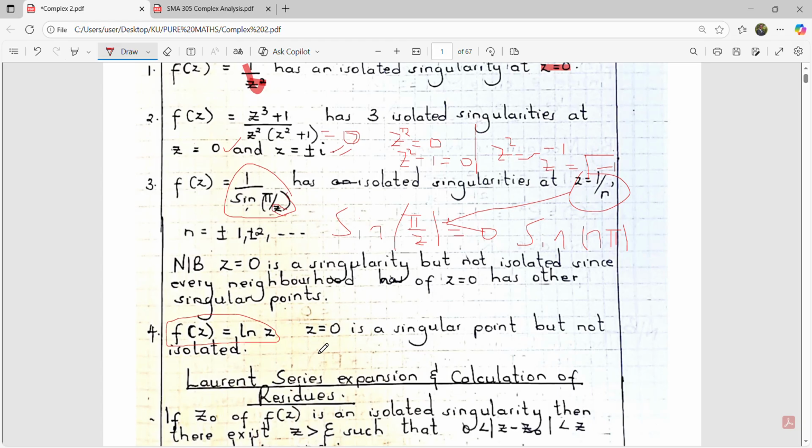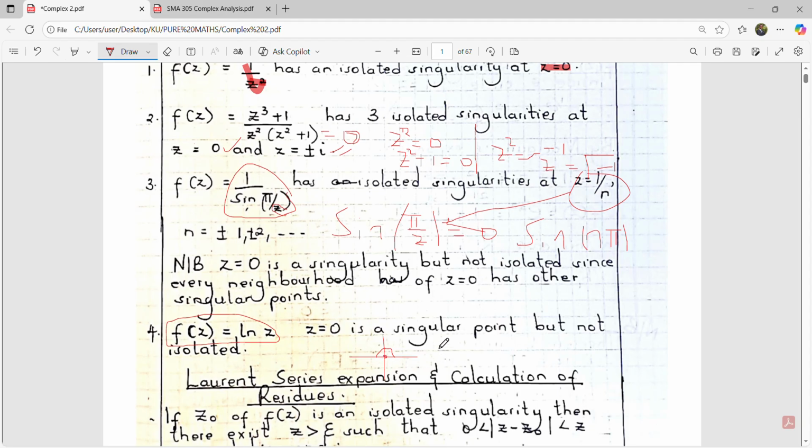If you investigate this function properly geometrically, if you have a graph, a Cartesian plane, this is point 0, and then you will have something that we call a branch cut. This function will be analytic in its neighborhood just above the point 0. That's why you can say that this function at z equals 0 is not an isolated point.